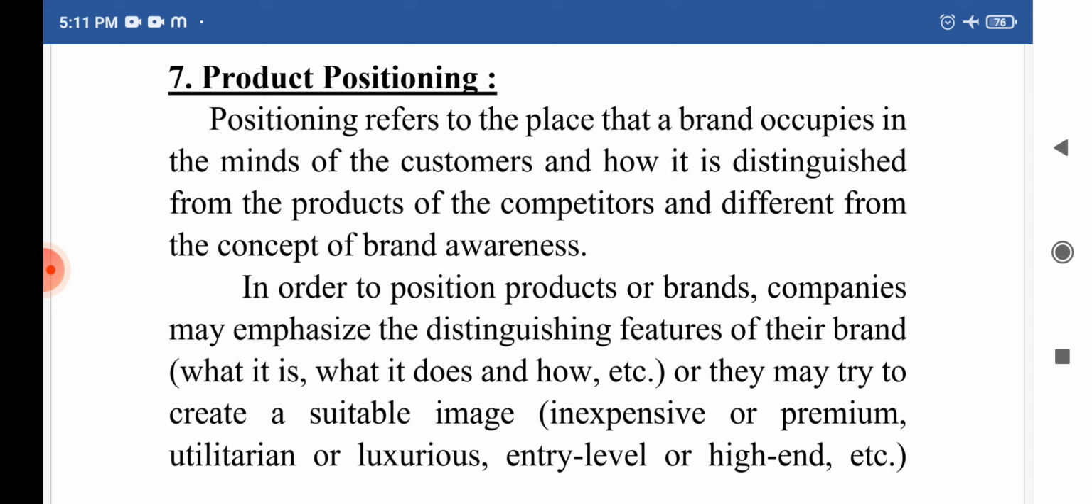Product positioning refers to the place that a brand occupies in the minds of the consumers and how it is distinguished from the products of the competitors, different from the concept of brand awareness. This is called product positioning. In order to position products or brands, companies may emphasize distinguishing features of their brand, that is what it is, what it does and how, etc. So they tell about the product by which customers can differentiate it from the competitors. That is how they may try to create a suitable image, which is called product positioning.